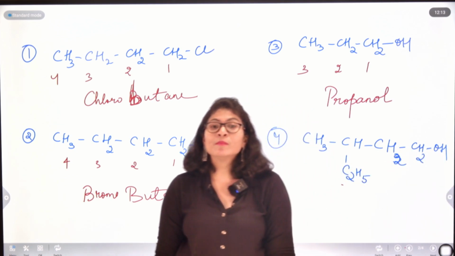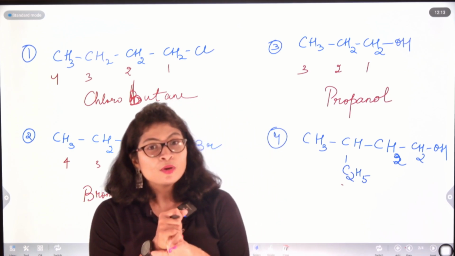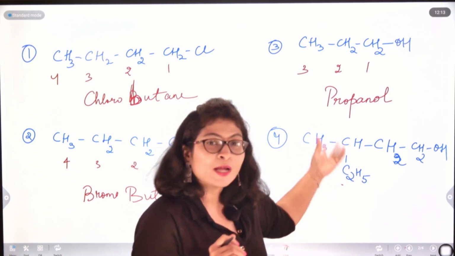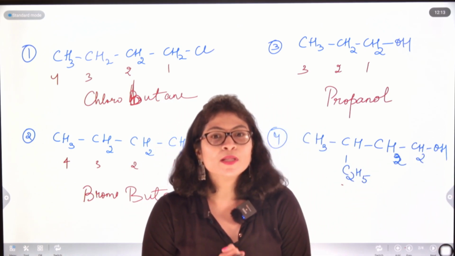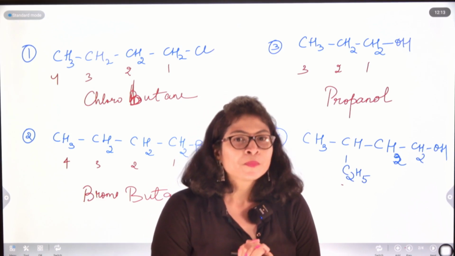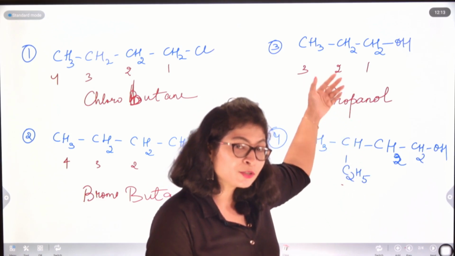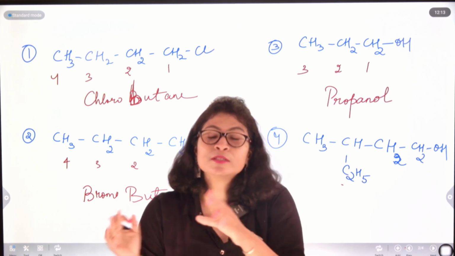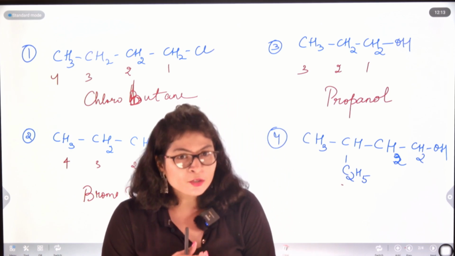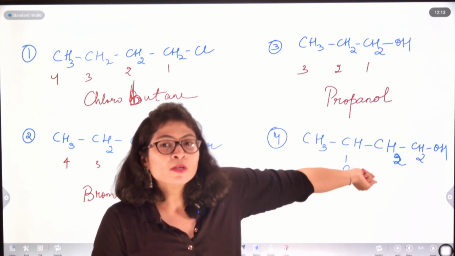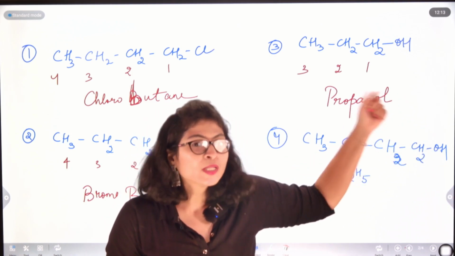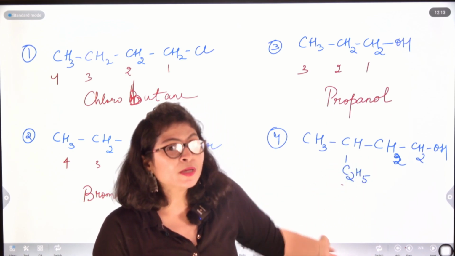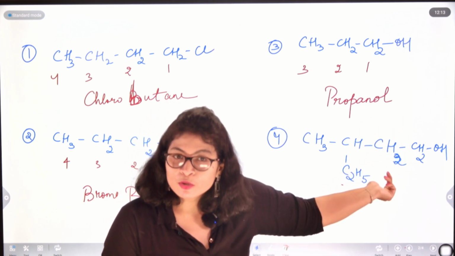Now see, here I'm having a mixed condition. Here I'm having a branch chain as well as a functional group. So for the branch chain nomenclature, we had a rule that the branching must get the minimum number. But before dealing with this question, in the other questions what I have said is that we have to start the naming from that carbon atom which is just adjacent to the functional group. Now you have two contradictory statements. If I give the priority to the carbon atom which is just adjacent to the functional group, then my branch is not getting the minimum number. And if I try giving my branch the minimum number, then my carbon atom adjacent to the functional group is not getting the priority.